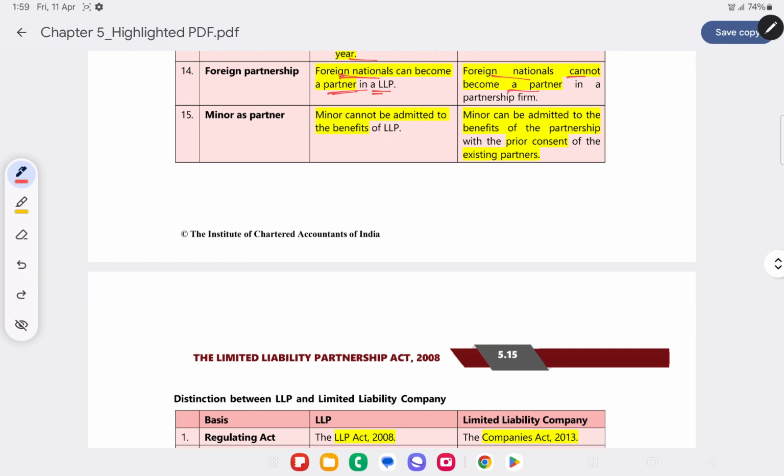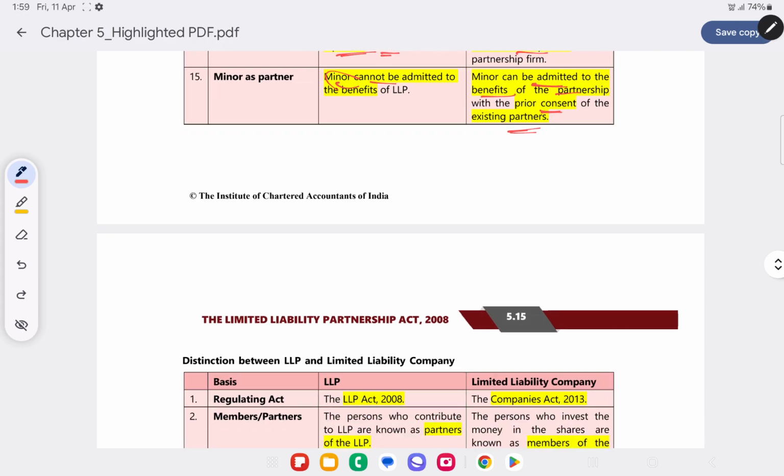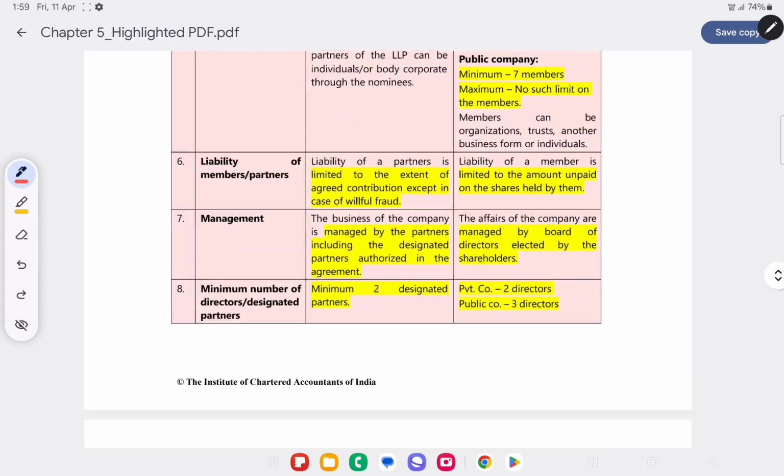Minor as partner. In case of LLP, a minor cannot be admitted. Whereas in case of partnership, a minor cannot be admitted as a partner because he is incompetent to contract, but at the same time he can be admitted to the benefits of partnership with the prior consent of existing partners.